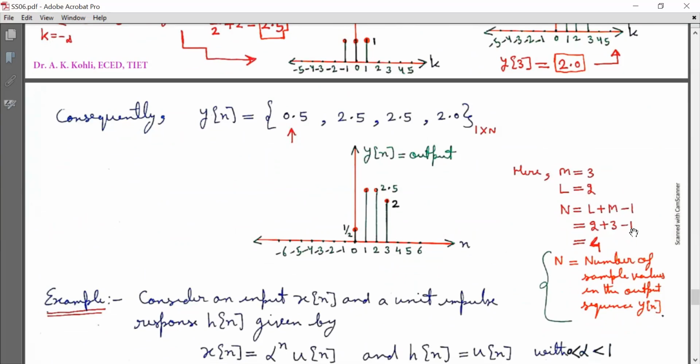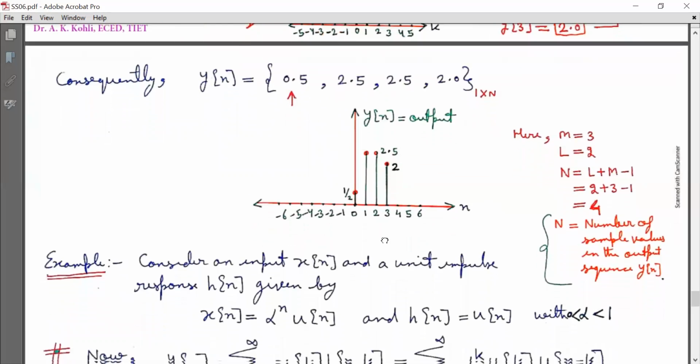So 2 plus 3 minus 1 is 4. So in the output sequence, we will have 4 elements: 0, 1, 2, 3. N, capital N, is the number of sample values in the output sequence yn. N is equal to 0, 1, 2, 3. So there are 4 elements.